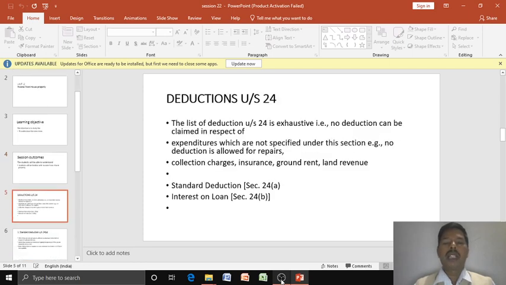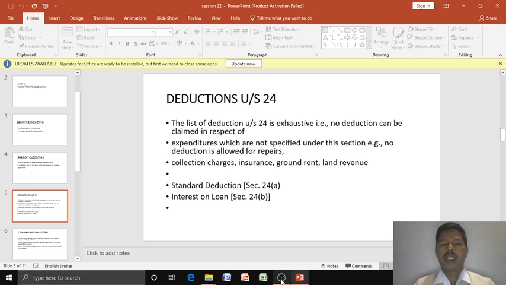As far as the deduction under section 24 is concerned, the following deductions are permissible. The list of deductions under section 24 is exhaustive. No deduction can be claimed in respect of expenditure which is not specified under this section.